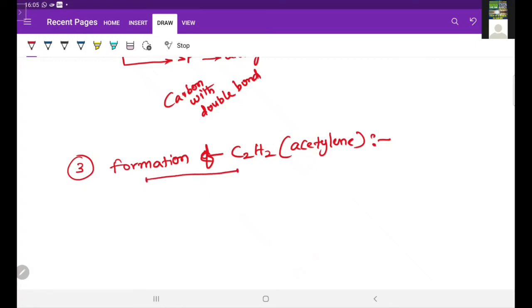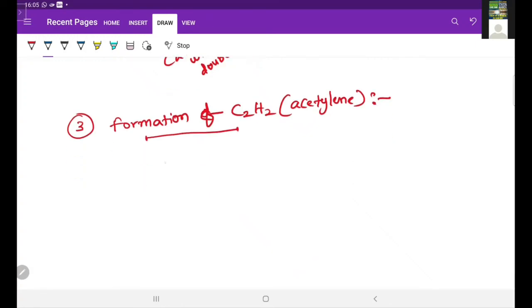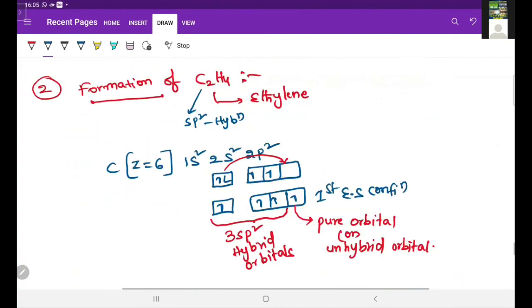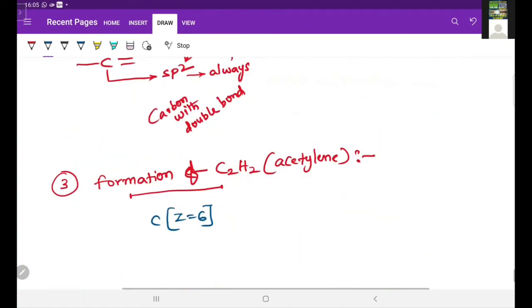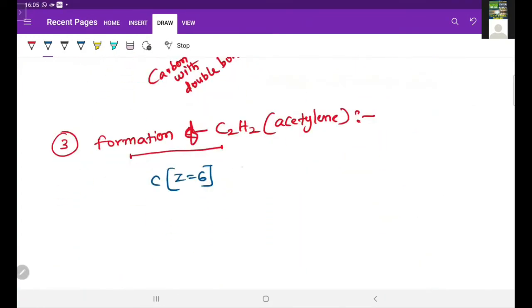Okay. Now in this also, the central atom is carbon, and carbon atomic number is 6. So here electronic configuration of ground state, and directly I am writing here excited state. 1s2, 2s1, 2p3. Here 2s is having 1 electron, 2p is having 3 electrons. So this is the first excited state configuration.